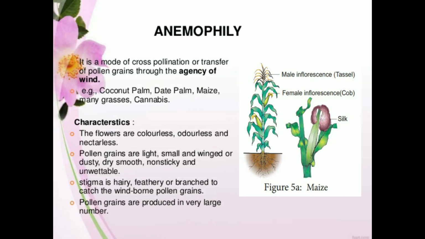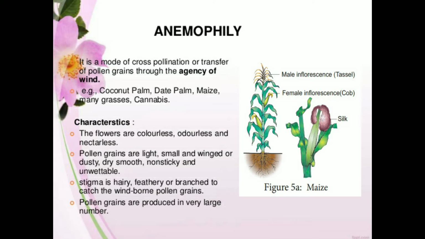We'll start one by one, starting with anemophily. What is the agent of pollination here? Wind is the agent of pollination. Some examples are coconut palm, date palm, maize, grasses, and cannabis.